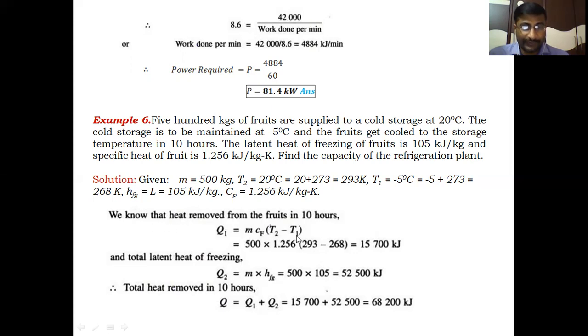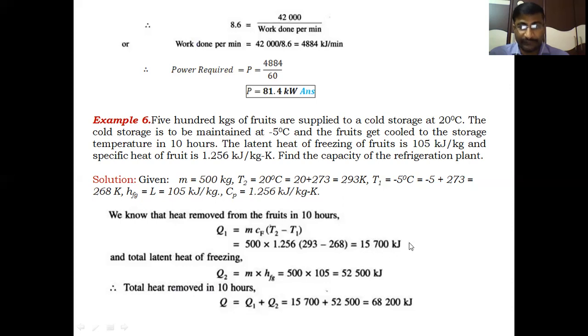Therefore, first one, sensible heat formula, m into CF, CF is specific heat of fruit, into T2 minus T1. This occurs in 10 hours. 500 into 1.256 into T2 minus T1, initial temperature of fruit minus final temperature of fruit 268.